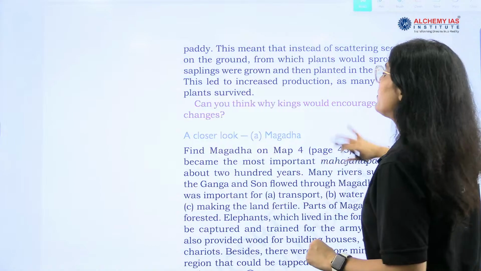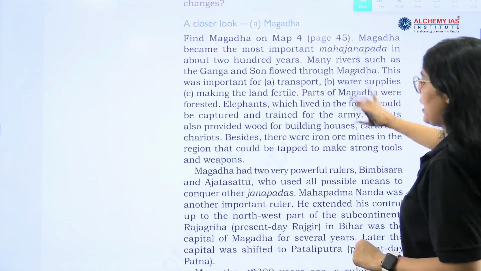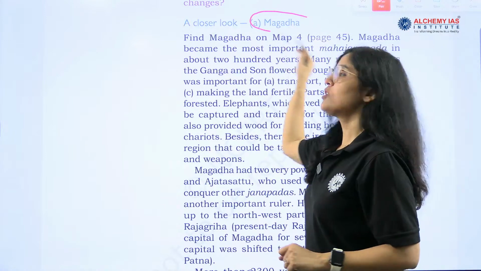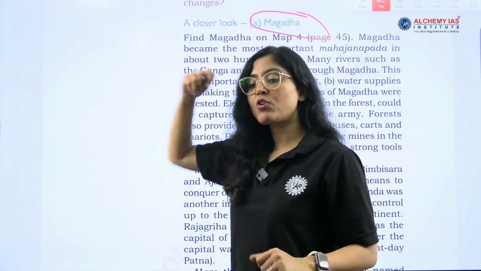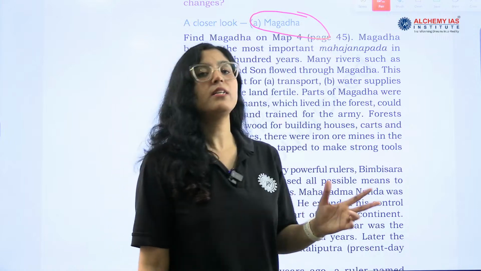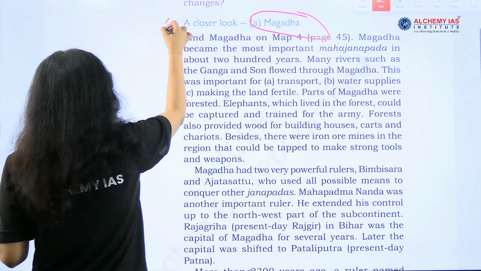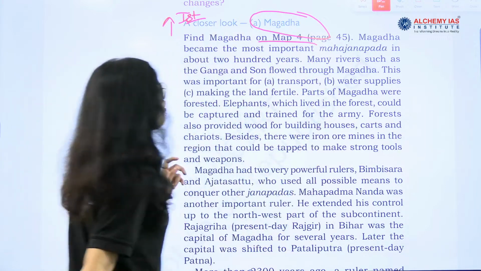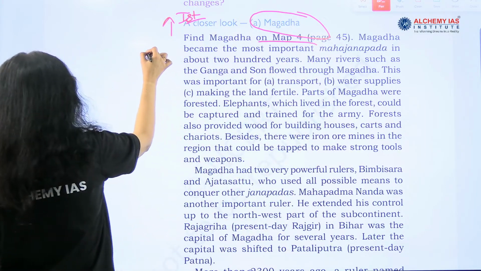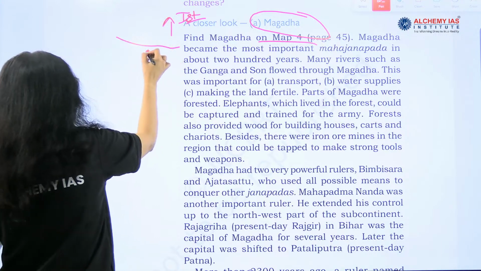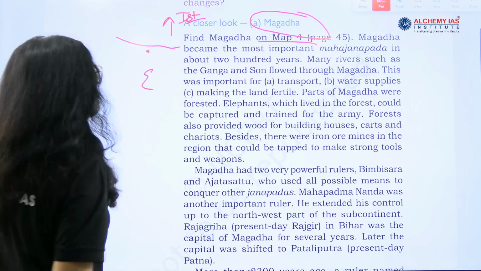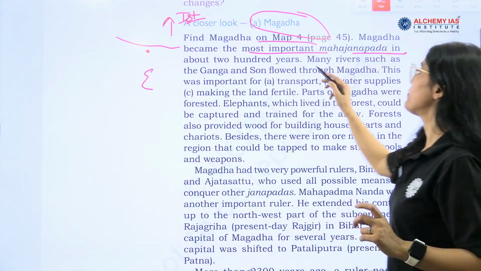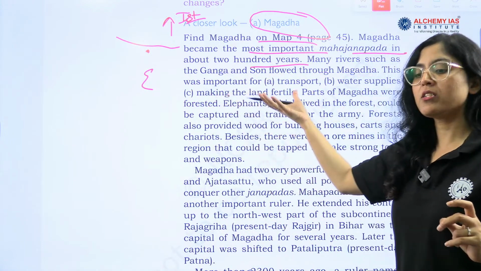Right? Now, we will take a closer look at Magad. Magad is very important. It emerged as one of the strongest Mahajanpadas, and it led to the emergence of the first empire. Okay, Magad, we know the location of Magad, right? Magad is here, eastern India. Now, Magad became the most important Mahajanpada about 200 years ago, right.